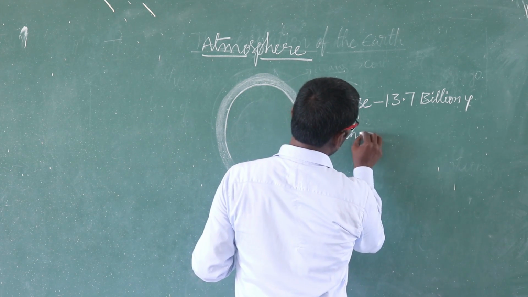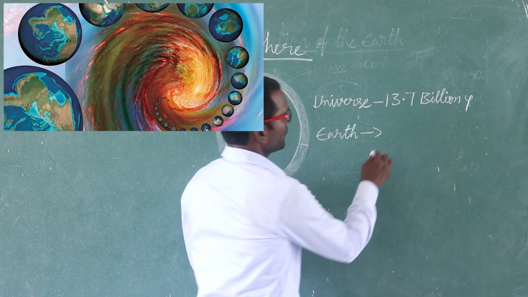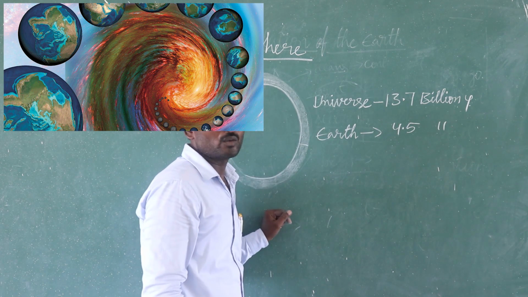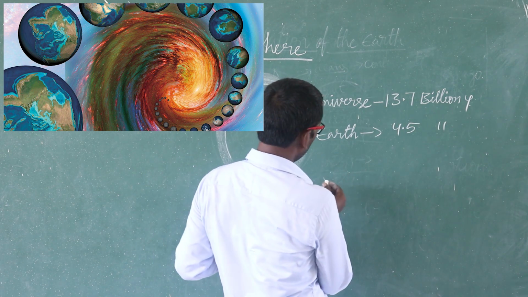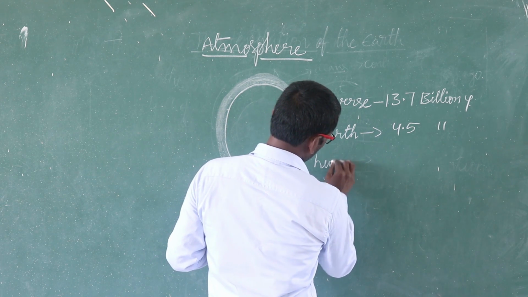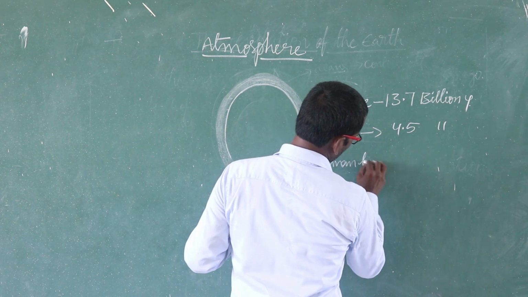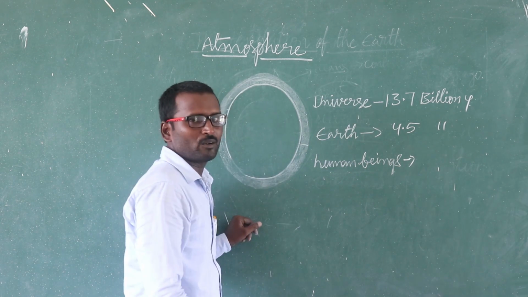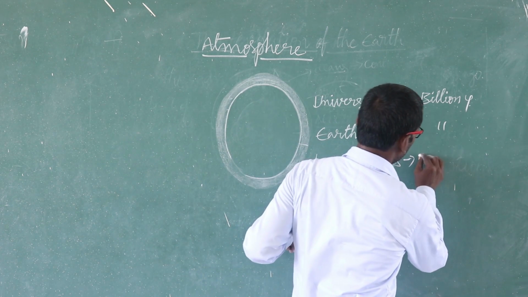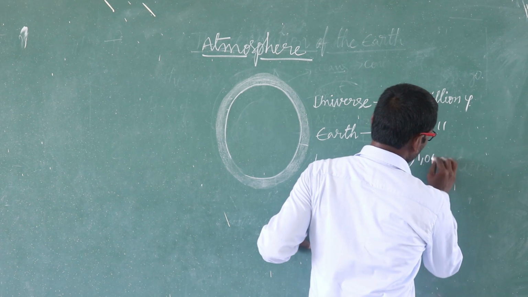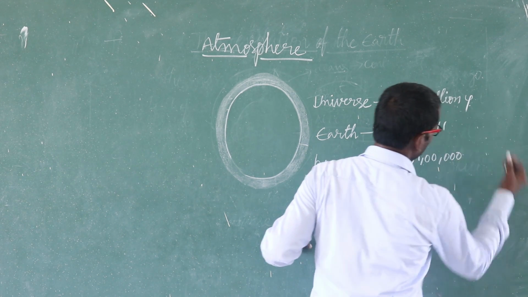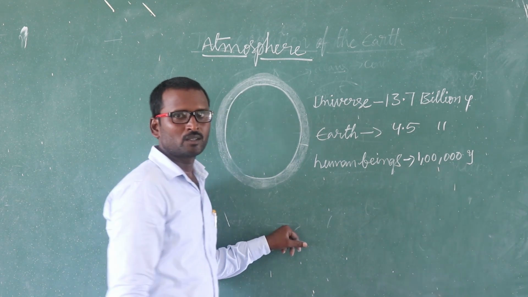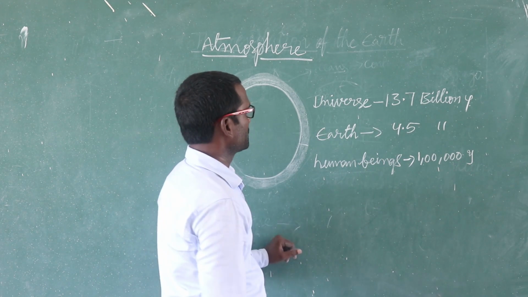Earth started to form how many years ago? 4.5 billion years ago. Next one. Human beings arrived on the surface of the earth how many years ago? 1 lakh years ago. Once again, I would like to repeat, students.